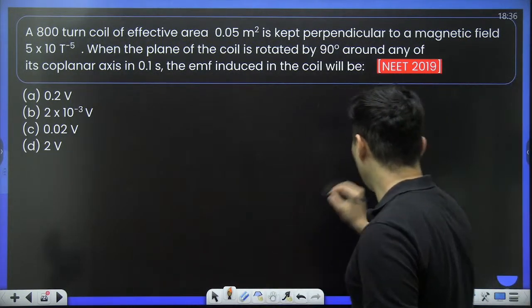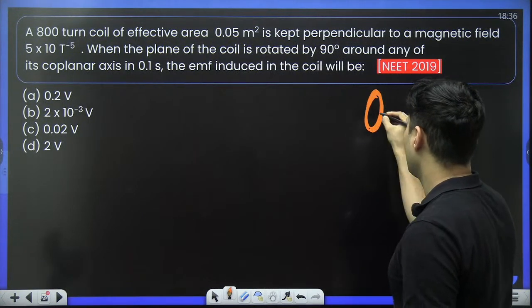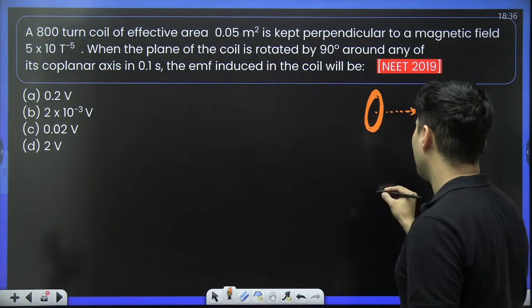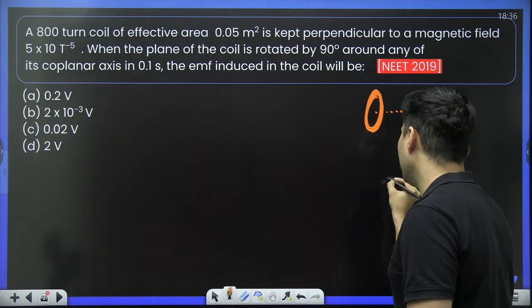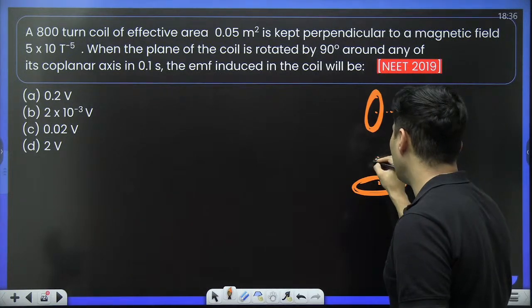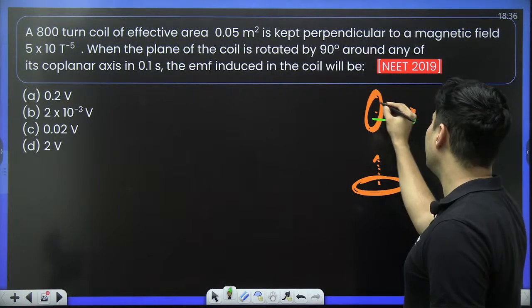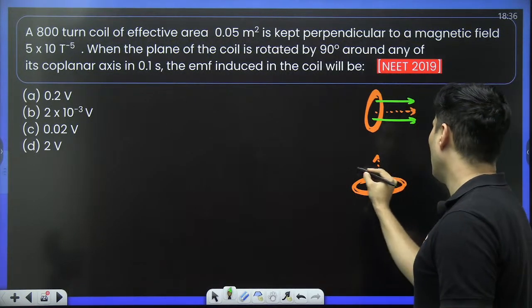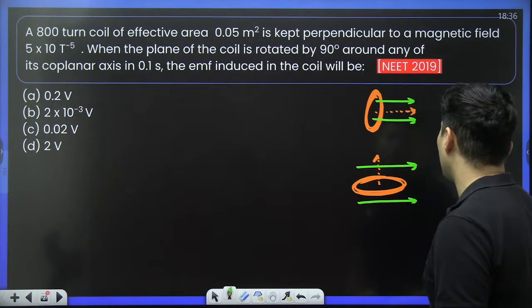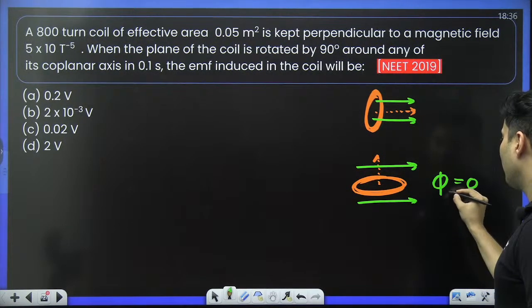So think about it. There is a coil like this, so the area vector will be in this direction. It is rotated by 90 degrees, which means the area vector will now turn over here. Earlier, all the field lines were cutting through it. Now, none of the field lines will pass through it. So here, the magnetic flux will be 0, finally.